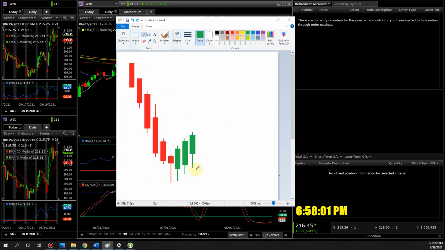But it could easily do this. Looks good, right? Like that, and then next thing you know, it went back down. Because remember, stocks sometimes trick you. This is known as the bull trap. Can I draw smaller? It's kind of big. Sometimes it'll bounce. So we have to be aware of that.